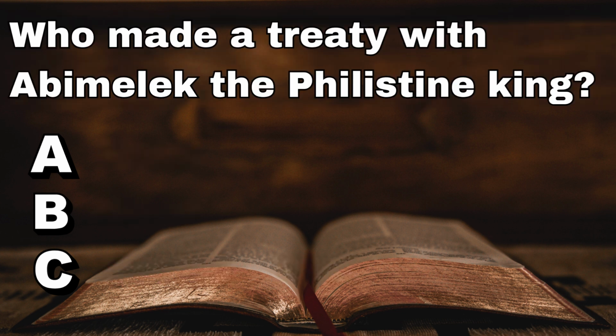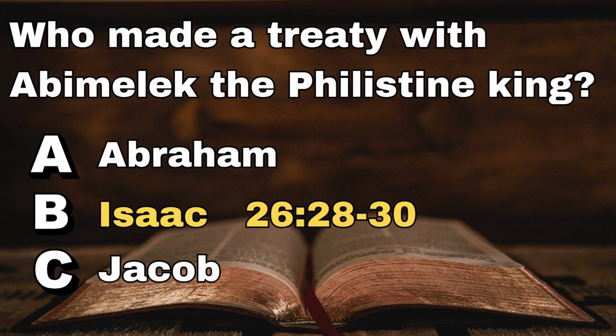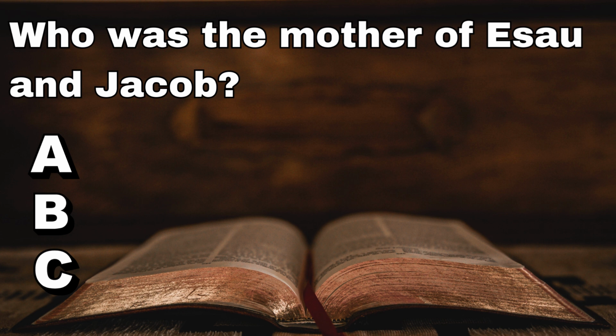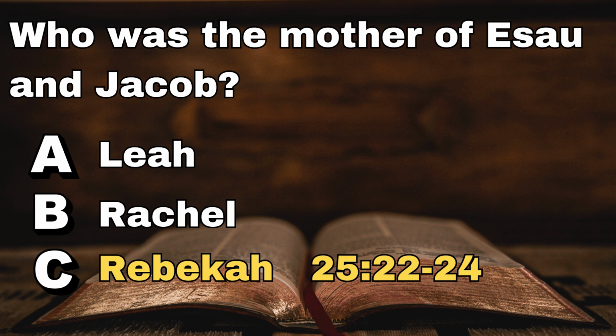Question 16. Who made a treaty with Abimelech, the Philistine king? Was it Abraham, Isaac, or Jacob? And it was Isaac who made the treaty according to Genesis chapter 26. Question 17. Who was the mother of Esau and Jacob? Was it Leah, Rachel, or Rebekah? And Rebekah was the mother of twins, as found in Genesis chapter 25.